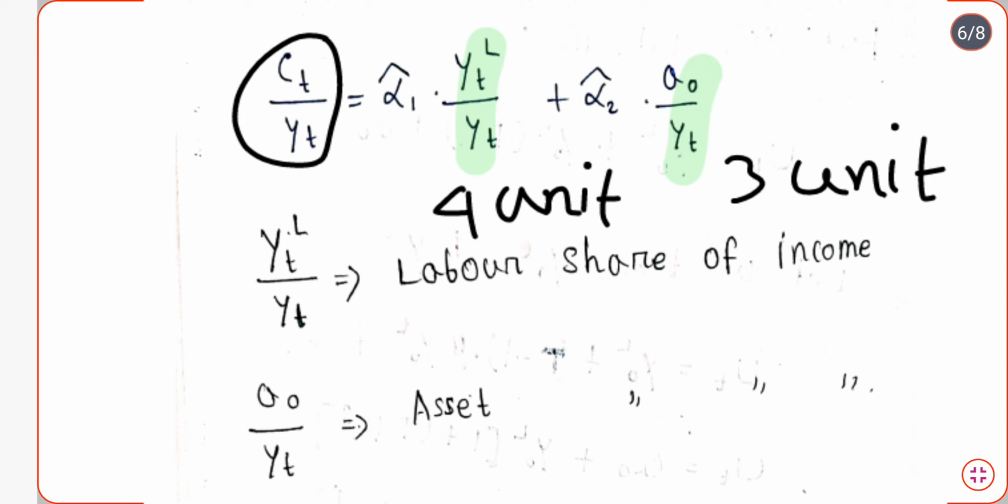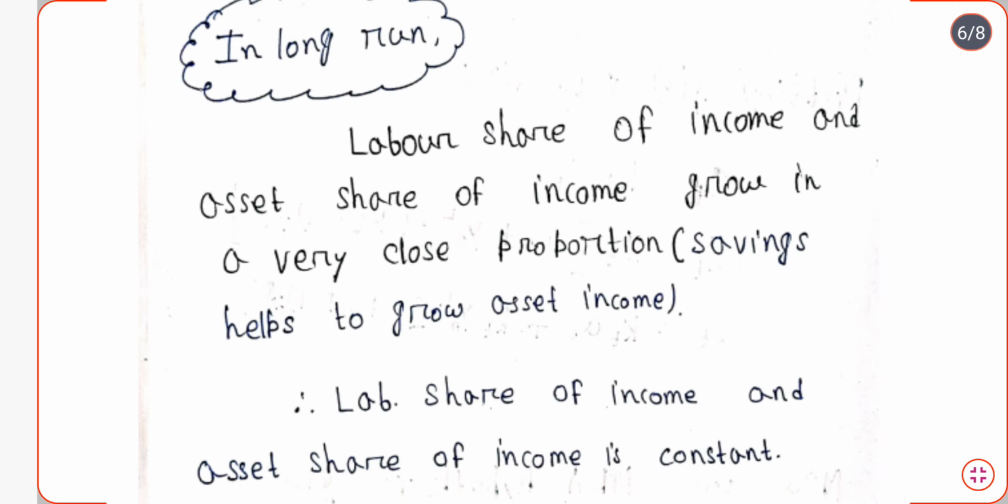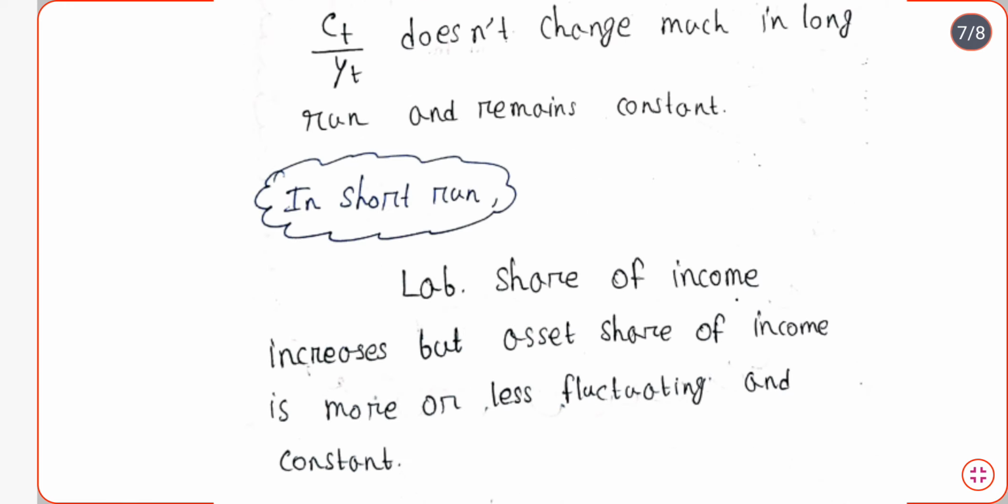So in the long run, labor share of income and asset share of income grow in a very close proportion. So we can say that in the long run the APC, average propensity to consume, remains quite constant. Here it is written also that APC, that is average propensity to consume, and that is Ct by Yt, remains constant in the long run. But what happens in the short run?